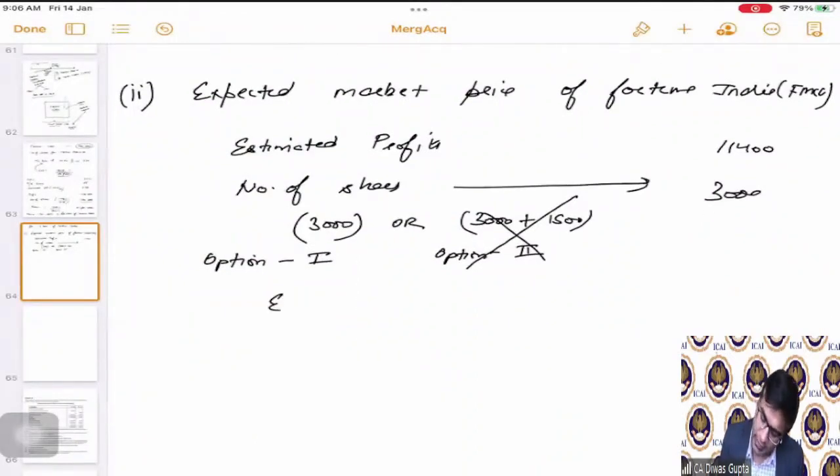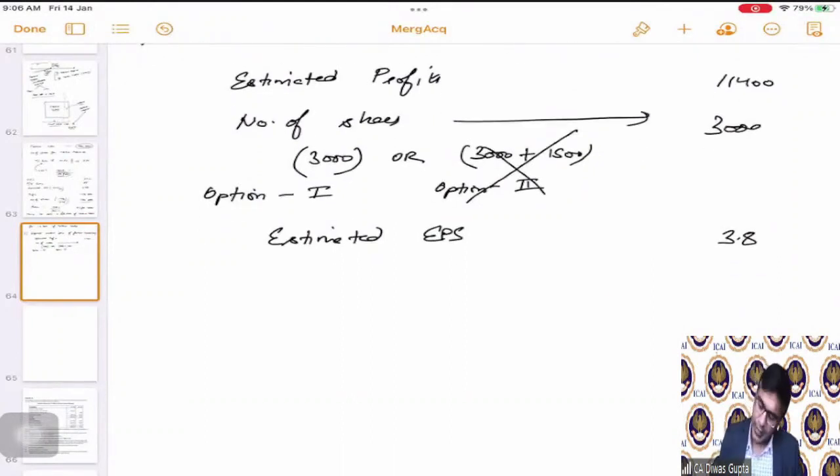So hence the estimated EPS comes out to 3.8. Then the estimated PE is already given in the question as 42.